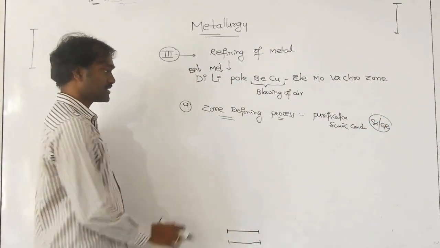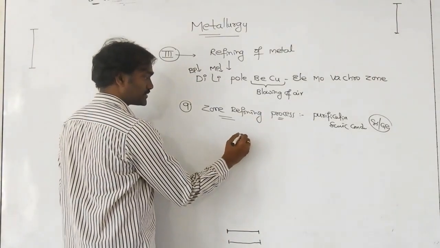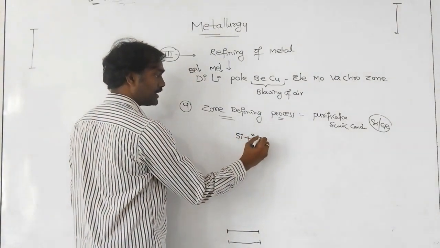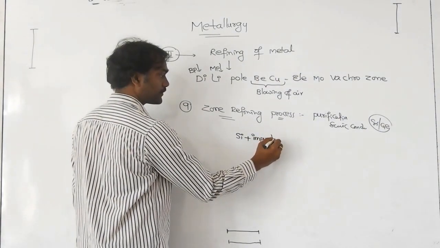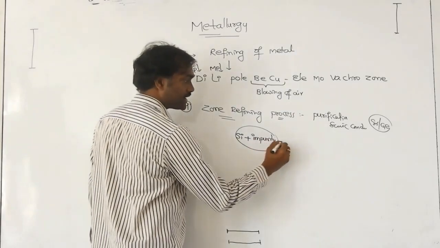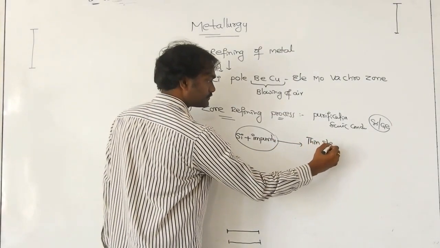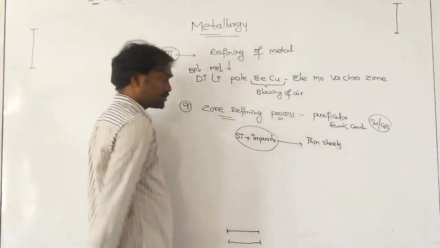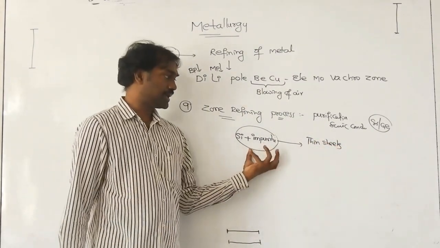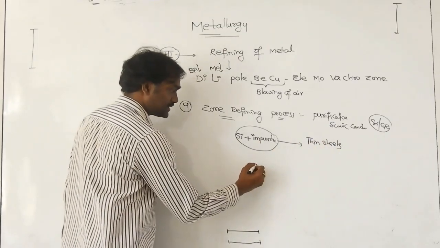In this process, what we take is silicon with impurities, the crude metal. These are converted into thin sheets, and the thin sheets